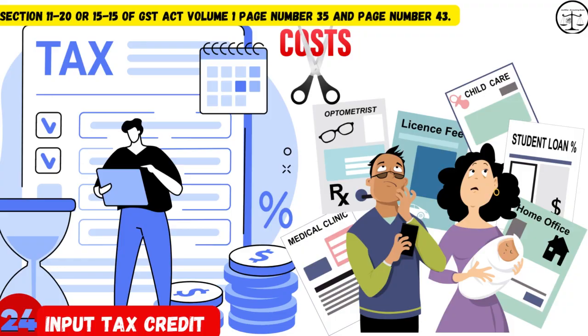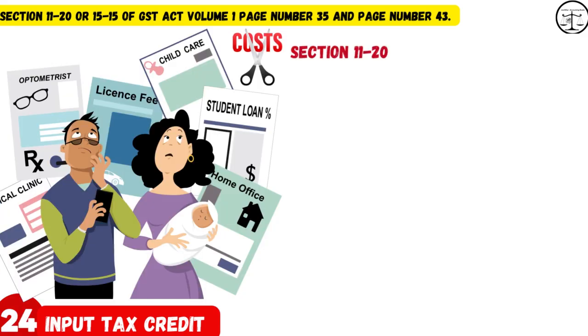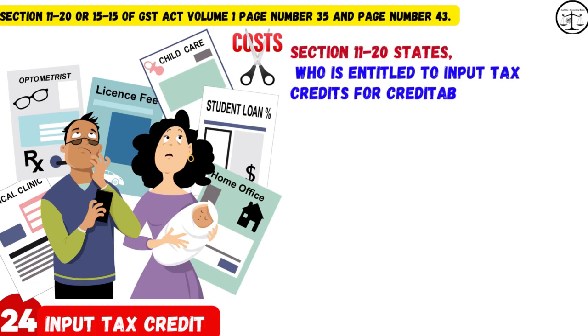Next word. Word 24. Input tax credit means an entitlement arising under Section 11-20 or 15-15. That is Section 11-20 or 15-15 of GST Act Volume 1, page number 35 and page number 43. Section 11-20 states, who is entitled to input tax credits for creditable acquisitions?